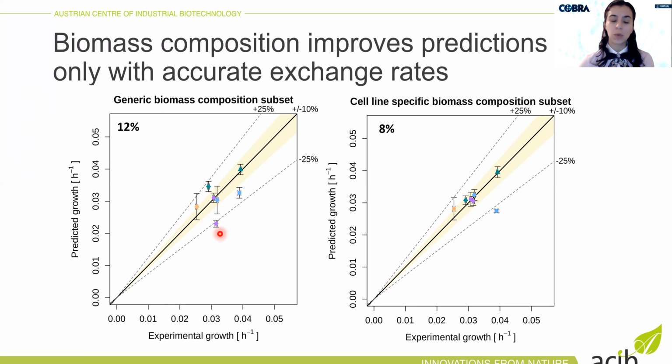And this is because we only saw the effect of biomass if we took cell lines or conditions with highly accurate exchange rates. If you would take all the data sets, then we did not really see the improvement. And this showed us that the most important input for modeling is actually the extracellular exchange rates. And only then can the biomass bring some small improvement.